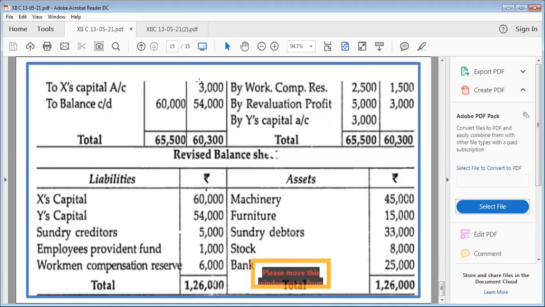Now let us wind up partners' capital. You add the credit side minus the debit side items. 60,000 is the balance carried down of X, and similarly 54,000 is the balance carried down of Y. I told you balance carried down will always become capital in the new balance sheet. So you can see 60 and 54 we have mentioned as capital here in the revised balance sheet.